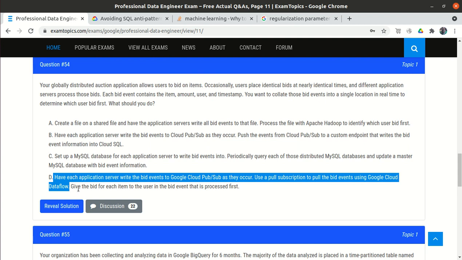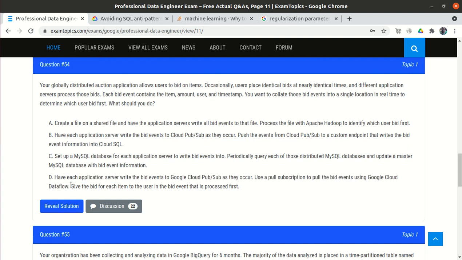But here it is mentioned that we will allocate the particular item to the user whose request was processed first. Let's suppose there are two users, user A and user B. User A puts the bid at 10 o'clock, user B puts the bid at 10:05.